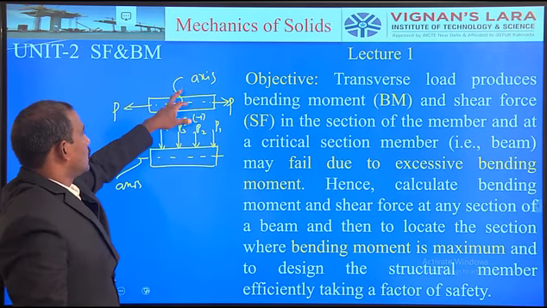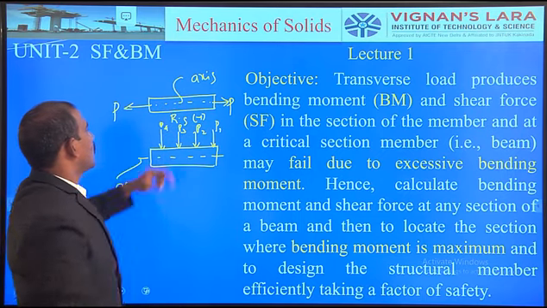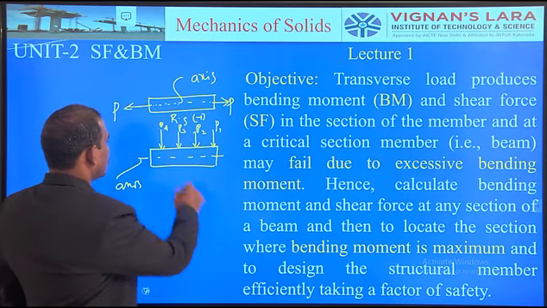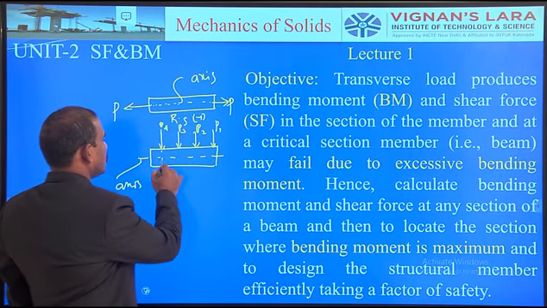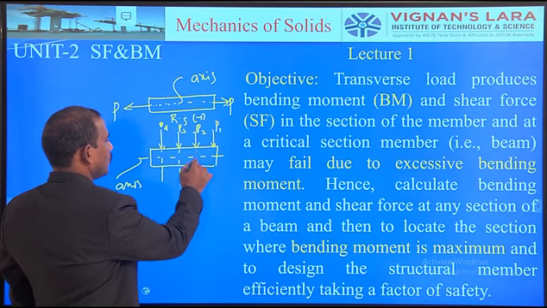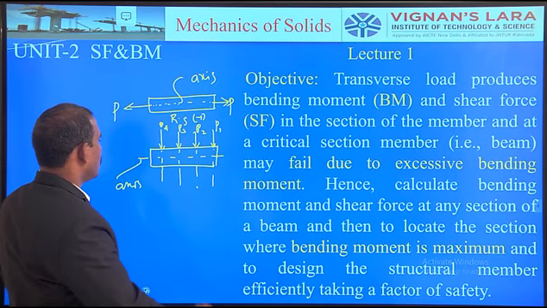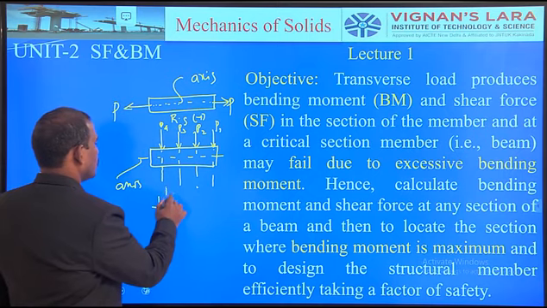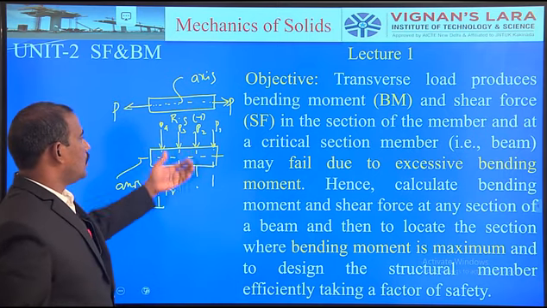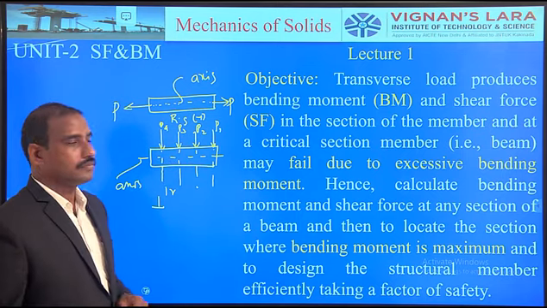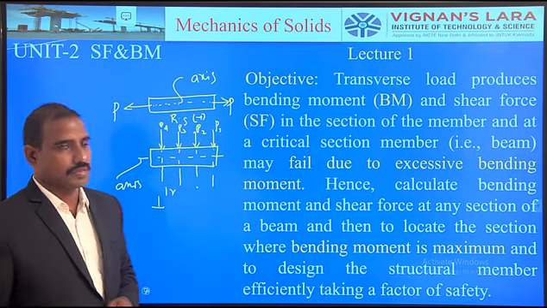In the first figure, the line of action of the force is along the axis. In the second case, the line of action of the forces of various magnitudes P1 to P4 is perpendicular. So, whenever a body is subjected to transverse loads, then bending moments are produced.